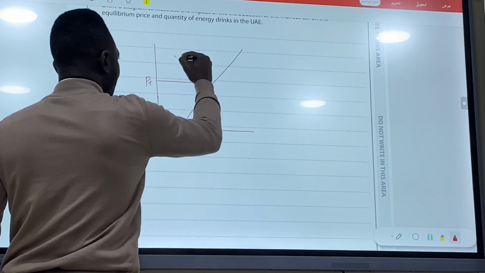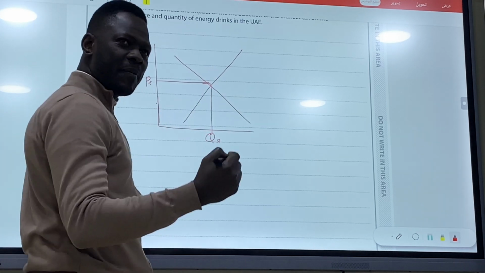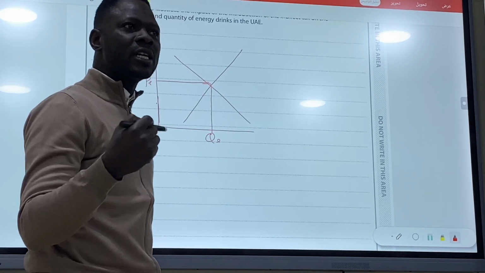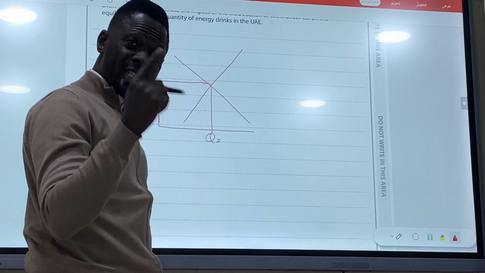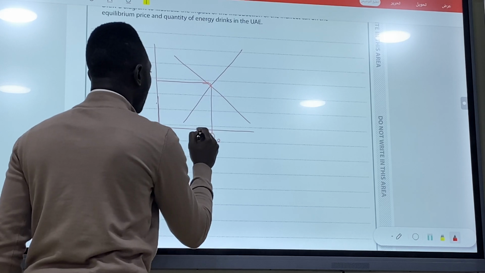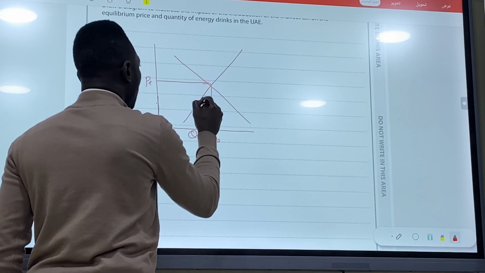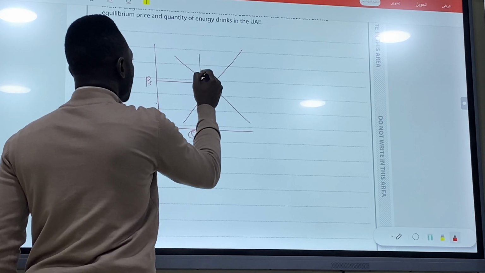There is equilibrium at this point. Now, the government is imposing indirect taxes. Indirect taxes will shift the supply curve leftward. So we're going to have Q1 at this point, sorry.